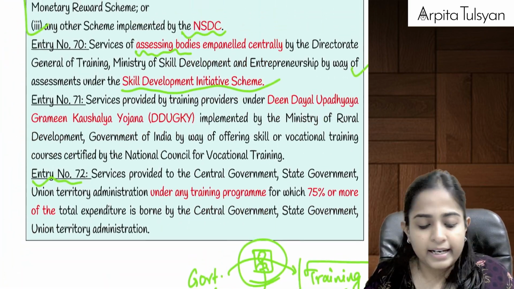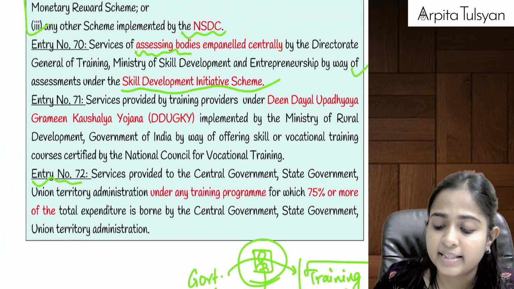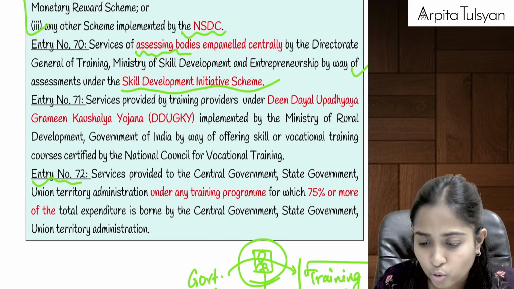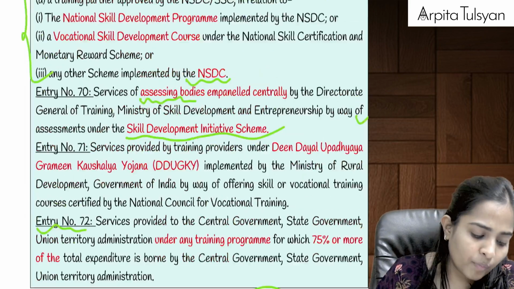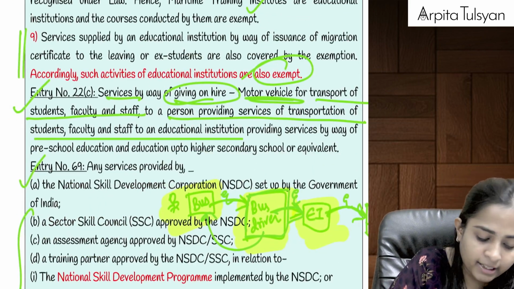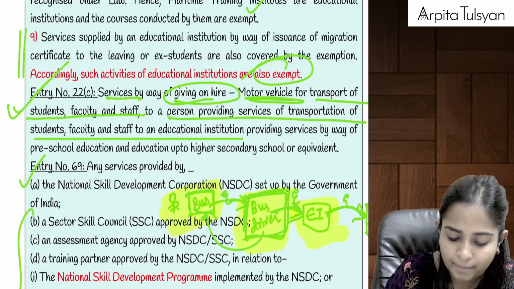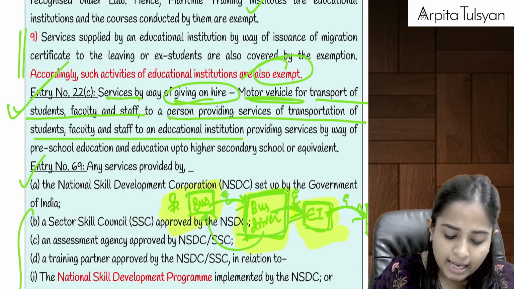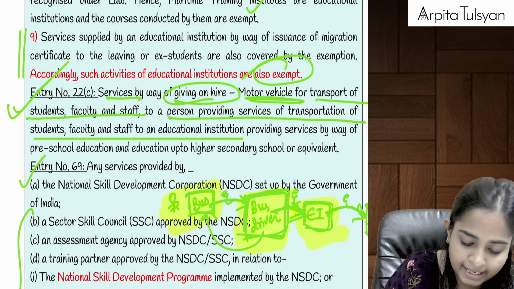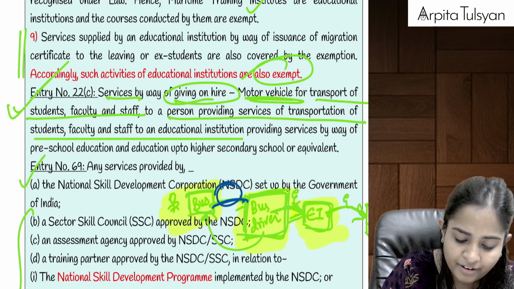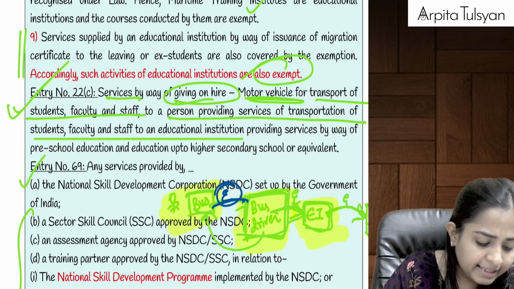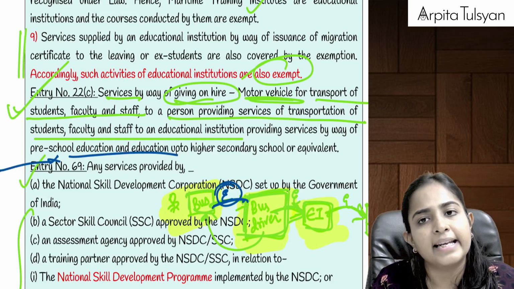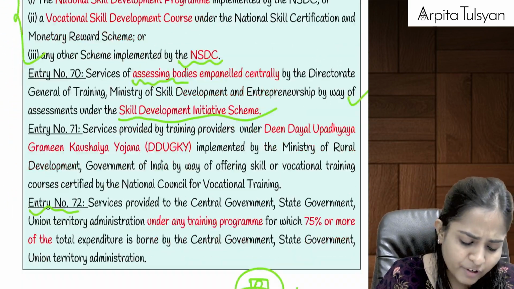Yes, so here in educational services, entry number 66 is going to be the most crucial one. Along with that, entry number 22C becomes important, that is, the bus taken on hire by a bus driver providing services to this part which I am highlighting. This part is exempted by way of entry number 22C. These two entries, entry number 66 and entry number 22C, become specifically very important.